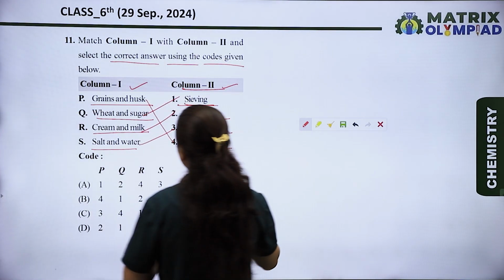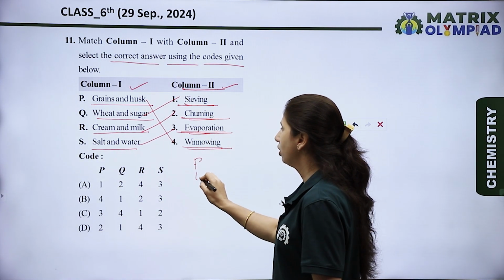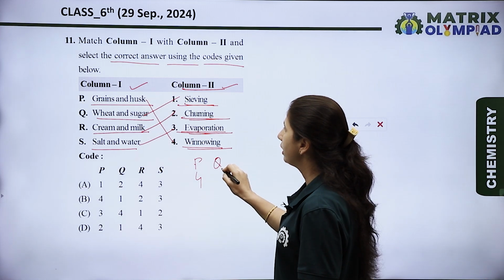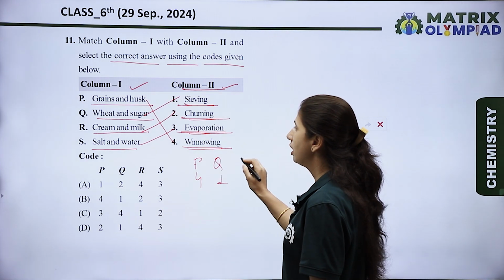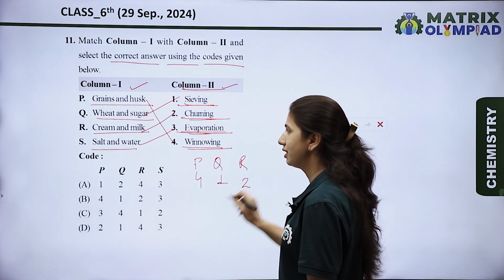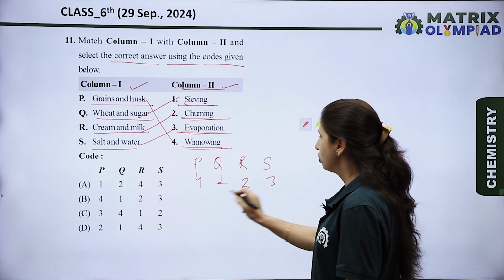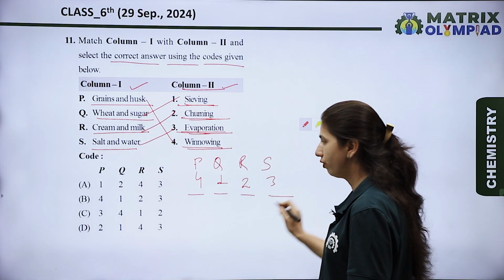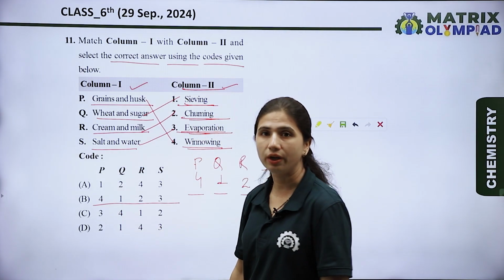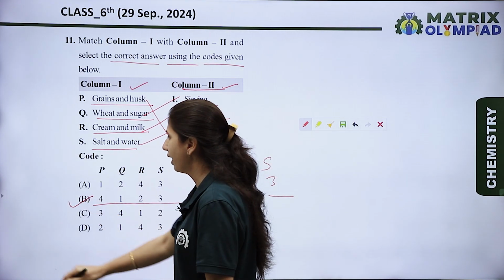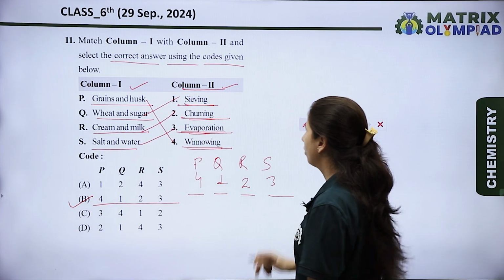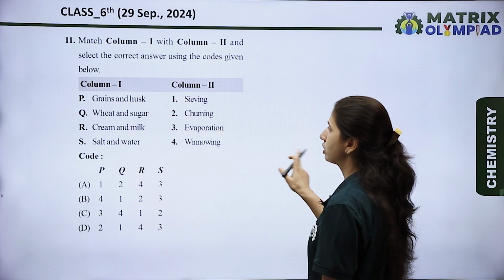So P is matched with 4, Q is matched with first, R is matched with second, and S is matched with third. So 4, 1, 2, 3 means B is the right option for this question. Okay, now let's see the next question.